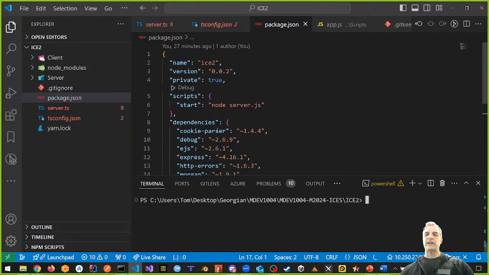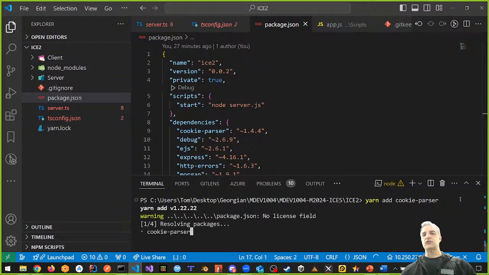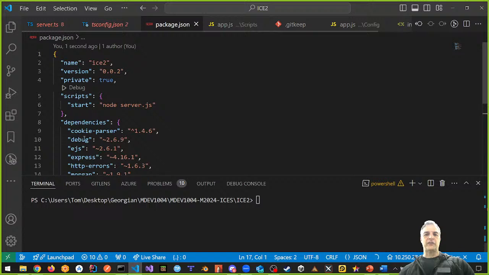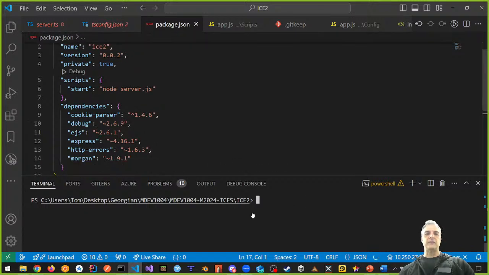So first I want to upgrade cookie parser. This is how we do that. We're going to say yarn add cookie parser. Take a look at what the value is. It says 1.44, right? And if I add in cookie parser again, does it change that value, right? It goes to 1.46, so that upgraded. Let's try it again. I'm just going to close this off so you can see it better. What about debug? Can I upgrade that one? So I'm going to say yarn add debug.